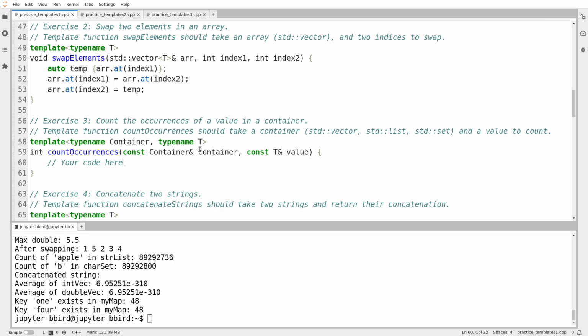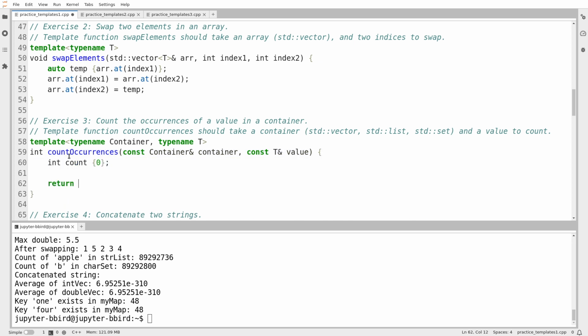Now, count occurrences. This is a solid exercise. So here, I'm given a container of any type, vector, list, or set. I guess maybe other types too. And a particular element value that I want to count the number of occurrences of. It's not a very interesting exercise with sets because we know that a set can't contain duplicates, but it could contain 0 occurrences or 1 occurrence. So I'll initialize a variable for my count, start that at 0. I'm eventually going to return the count.